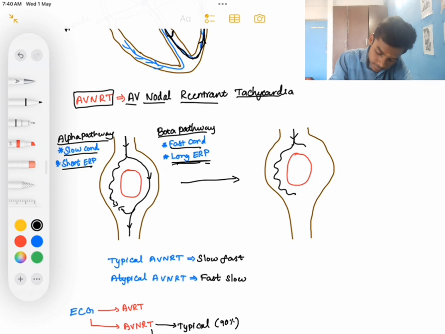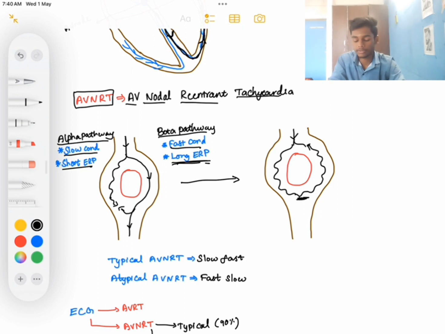Now the impulses will again go here. Why? Because by the time the impulse from the slow pathway reaches here, the fast pathway would have recovered, it would have come out of its refractory period, so the impulses can again travel through this fast pathway. So this is how the re-entry occurs in AVNRT.